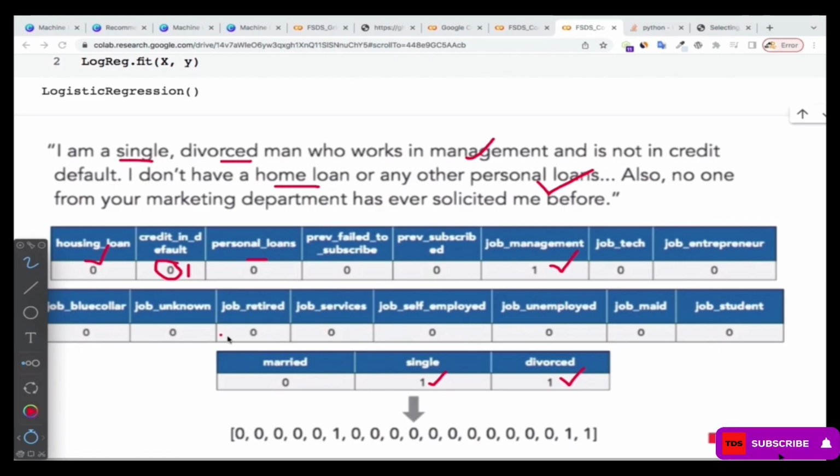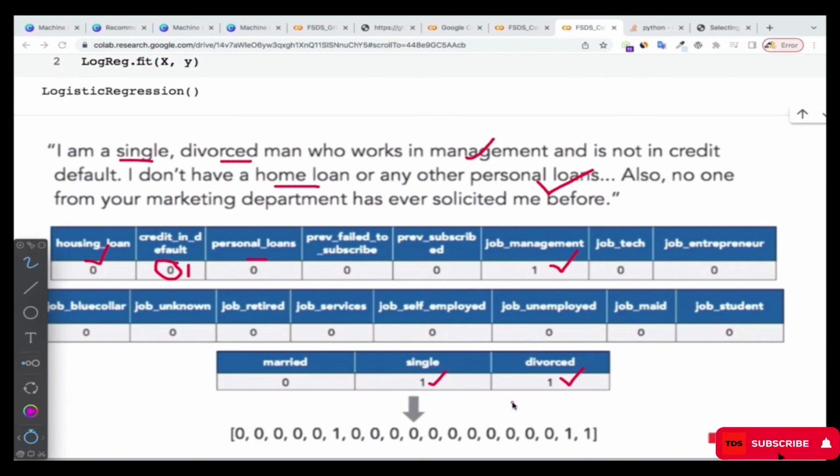So now based on the data that we have, we are comparing that with the user that has come, and then making the recommendation. If we extract all the values that we have, we're going to have 0000001, that's what I'm writing here, and then 000000000, and then 11 at the last.